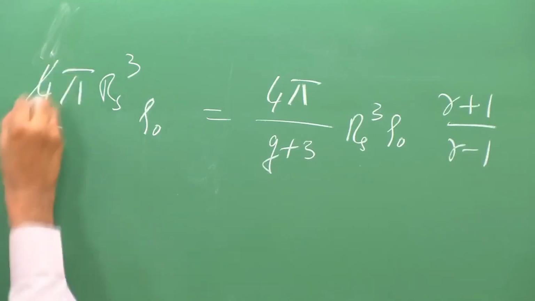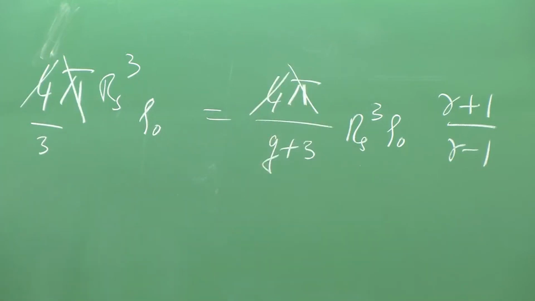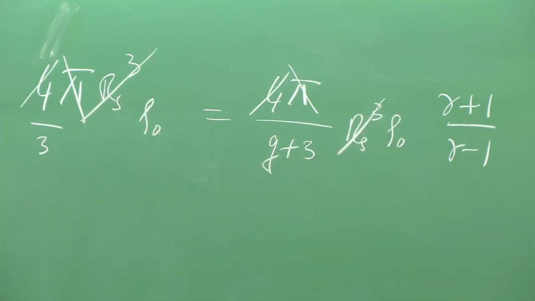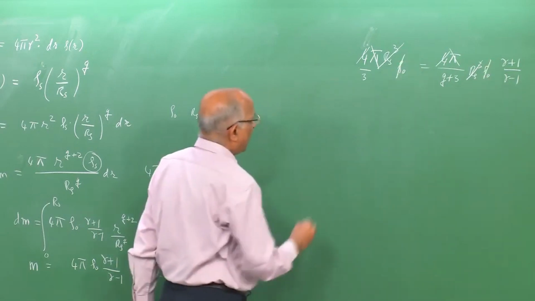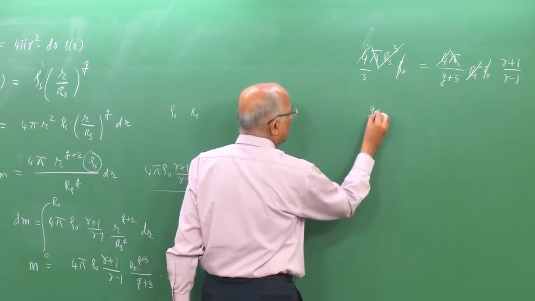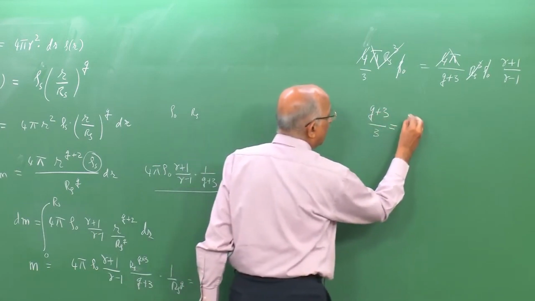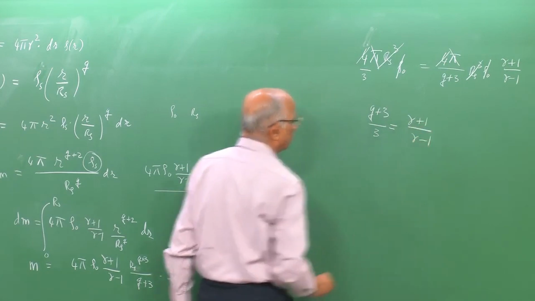Let us simplify it further. I find that 4 and 4 get cancelled on the two sides, pi and pi get cancelled, rs cube also gets cancelled, that is the lead shock radius also gets cancelled. Well, the rho 0 also gets cancelled, and what is it I get? I get q plus 3 divided by 3 is equal to gamma plus 1 divided by gamma minus 1.